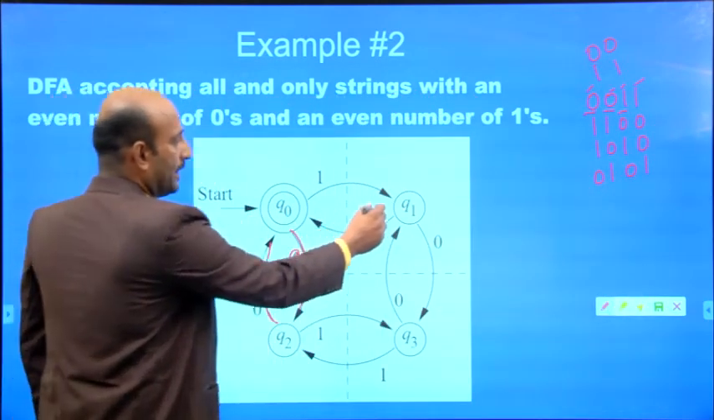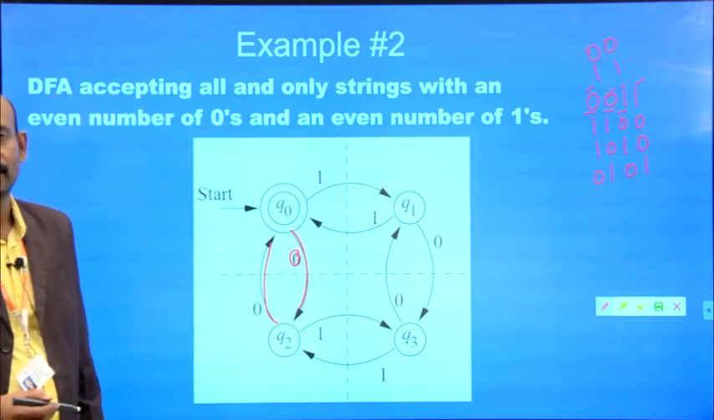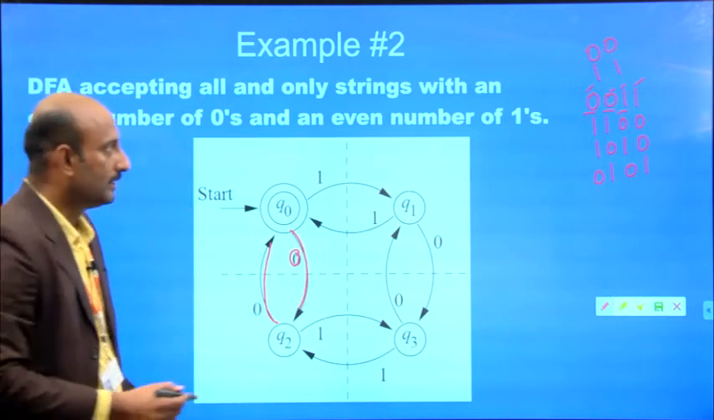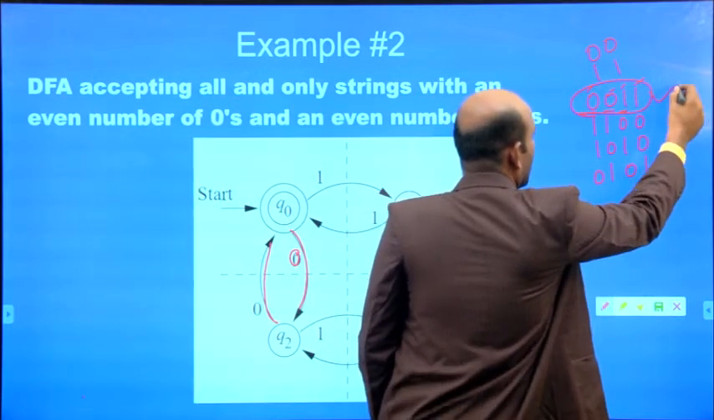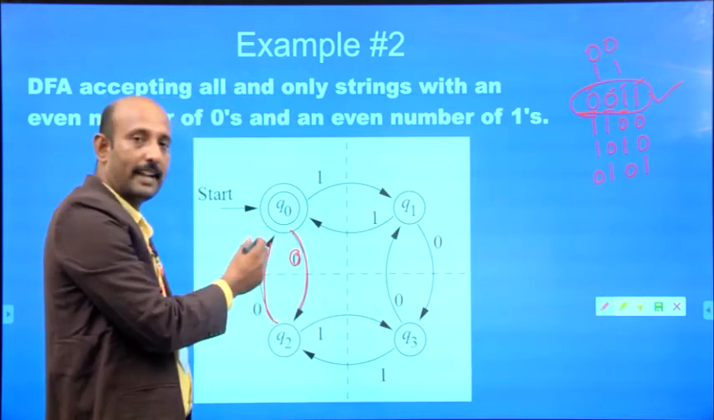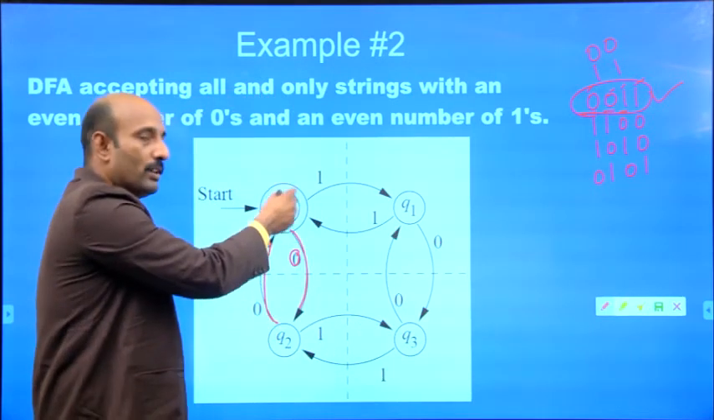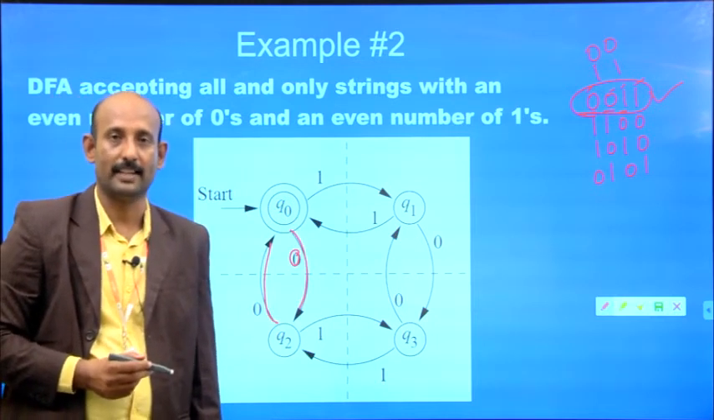So, if you apply the input 1 to the state Q1, it comes back to the state Q0. So, this is a valid string, which is recognized by this automaton. Q0 is the starting state. Moreover, Q0 is also a final state, or accepting state.